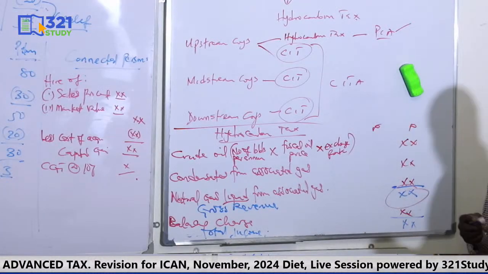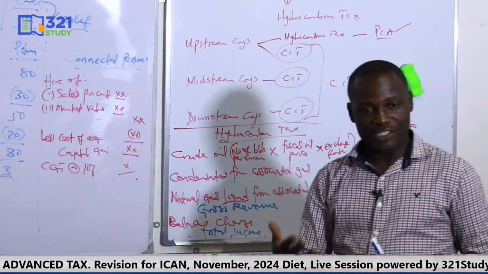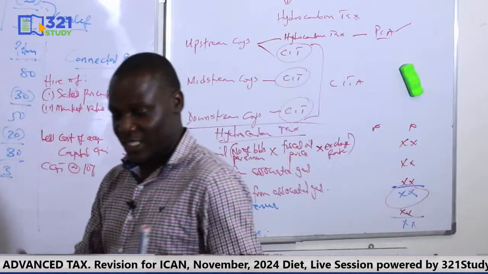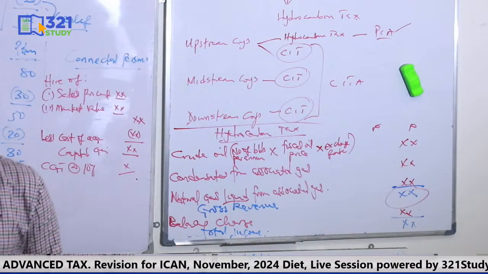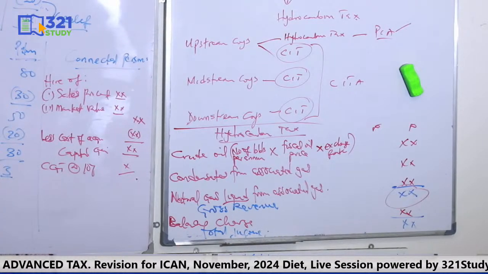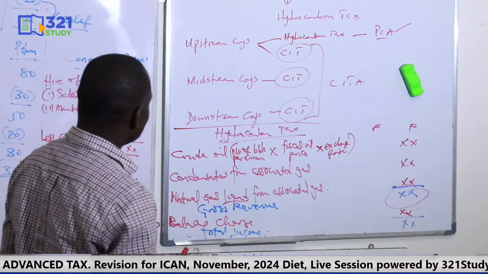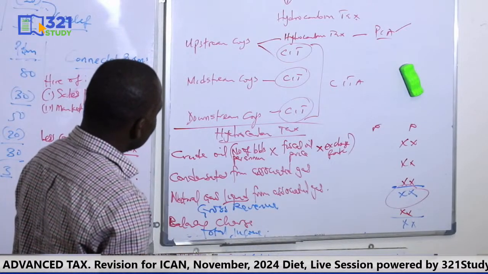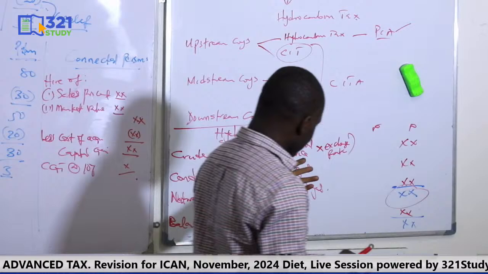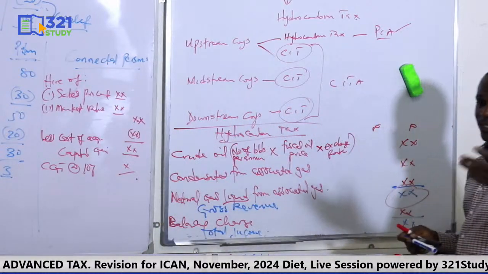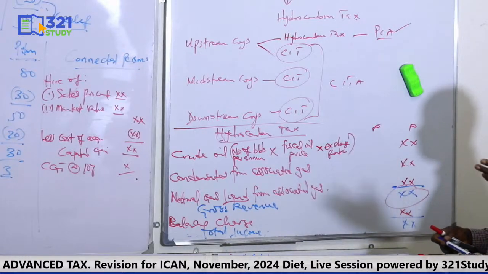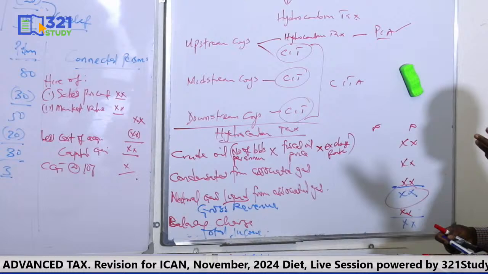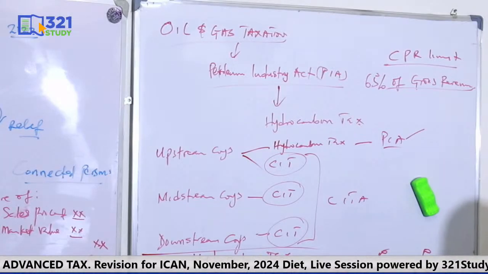That's the CPR limit. So you compare the allowable expense. Just the same concept with capital allowance restriction. The same way you do capital allowance restriction, that's the same concept with this CPR limit. Are we together? So when you subject to the CPR limit, what do you do next? You less. When you subject to the CPR limit, you can now talk of other allowances like balancing charge, I mean balancing charge like capital allowance, production allowance before you tax.